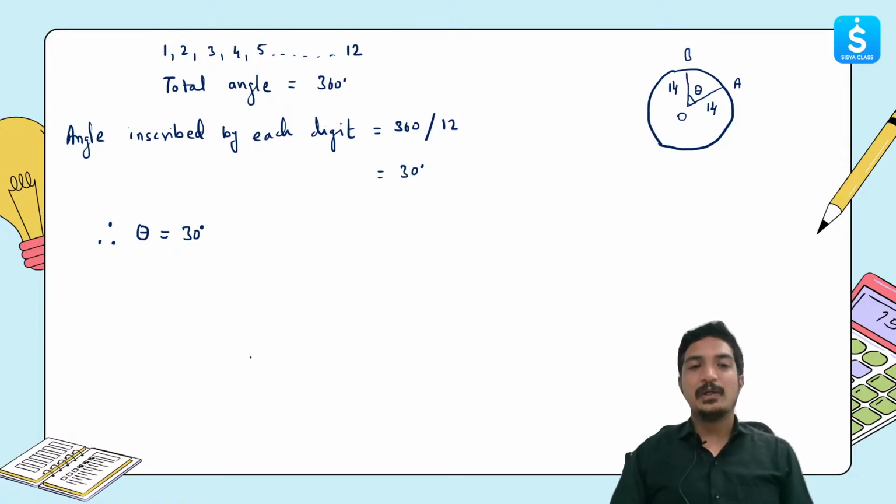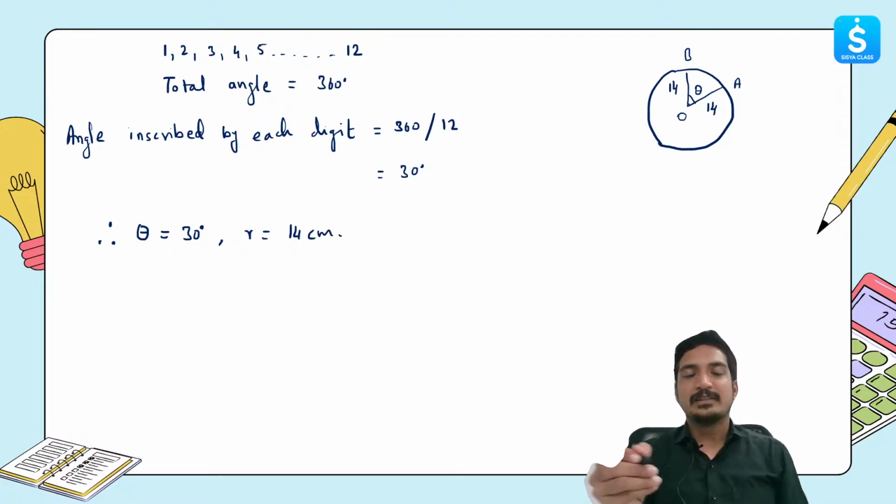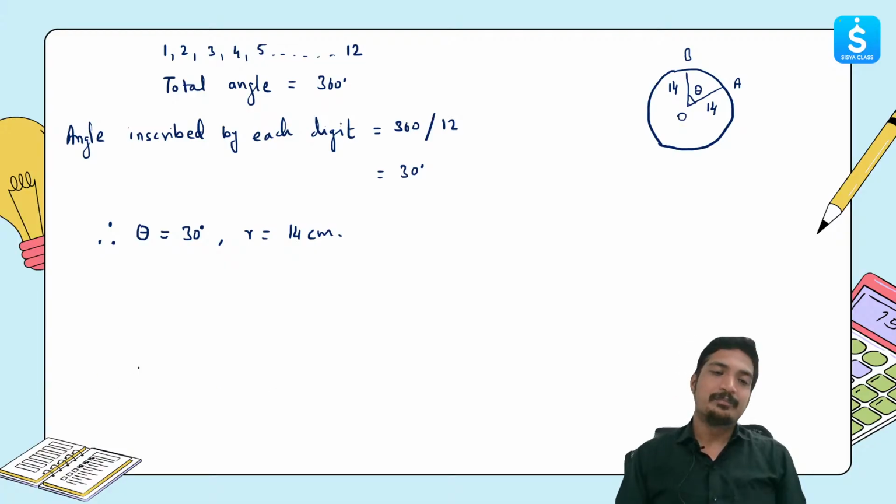Now because this value is there and I know the value of r also, which is 14 centimeter, I can use the formula to find out the area which is inscribed by this sector. Okay, so what I'll do is I'll use the formula area of sector.